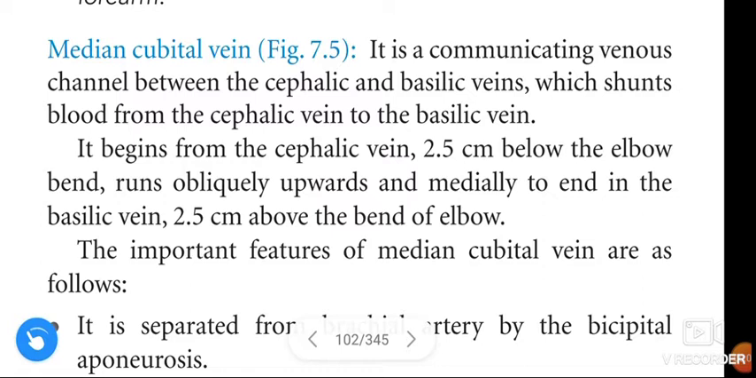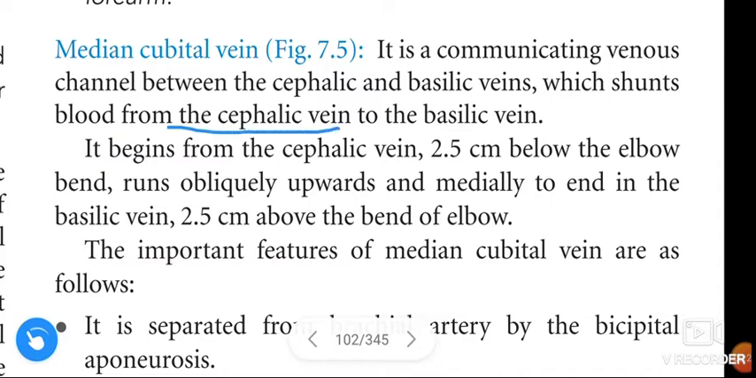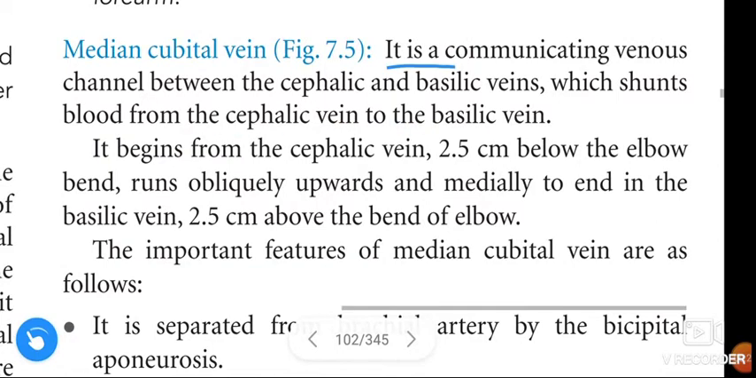In this video we are going to learn about the medial cubital vein. The medial cubital vein is a communicating venous channel between the cephalic and basilic veins, which shunts blood from the cephalic vein to the basilic vein.